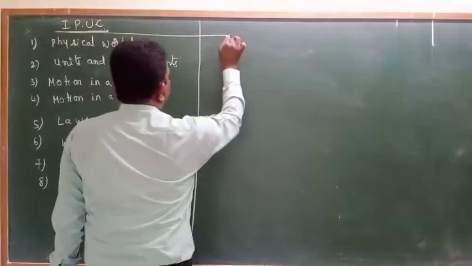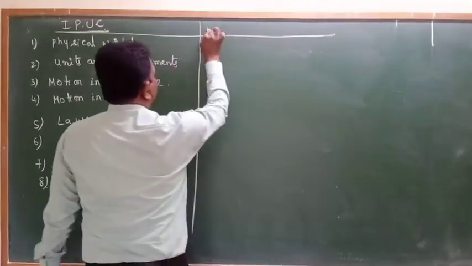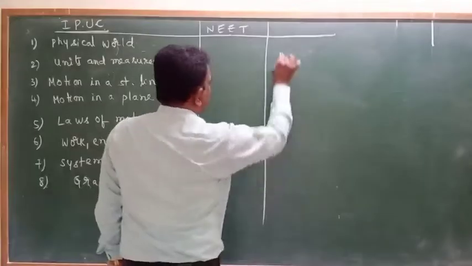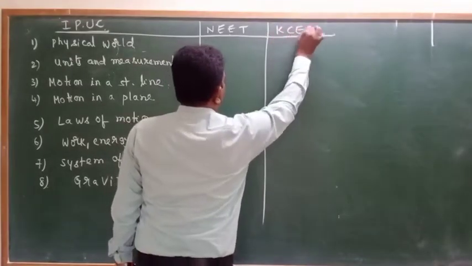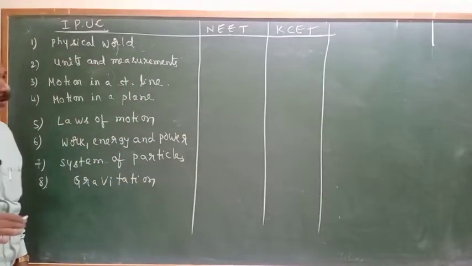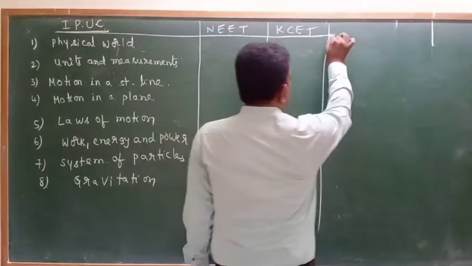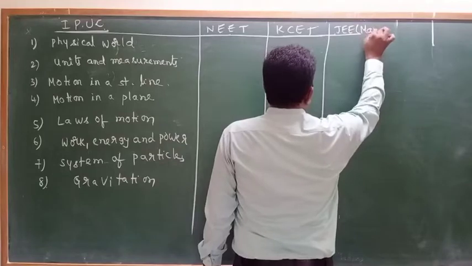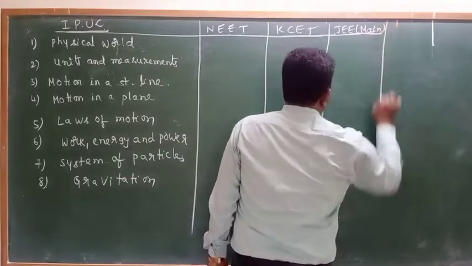Then, if you consider the NEET examination, the CET examination, how many questions will come from each chapter? If you consider the JEE Main examination, how it will be, we will discuss one by one.